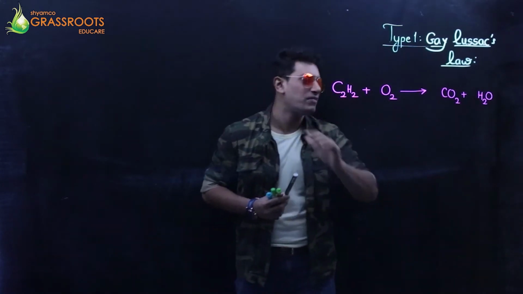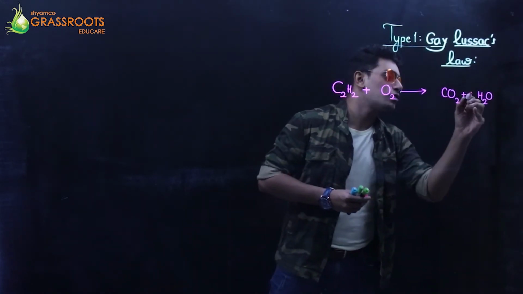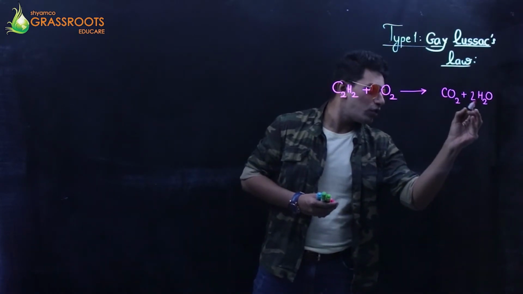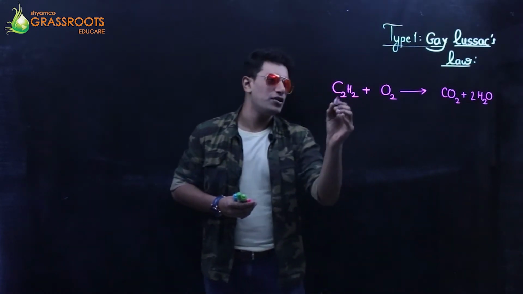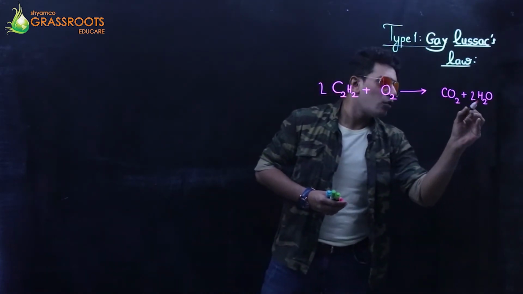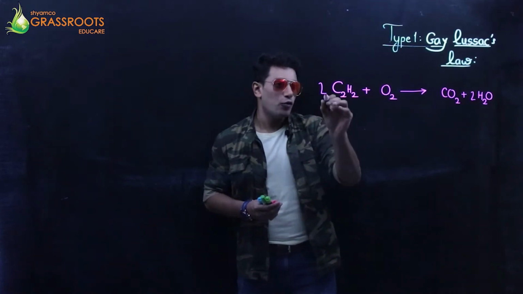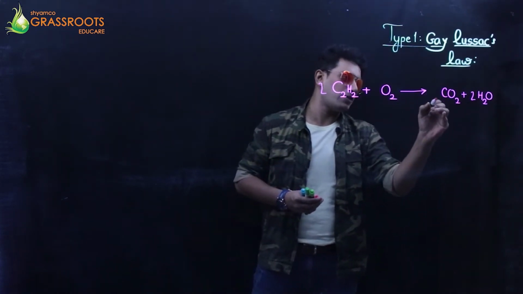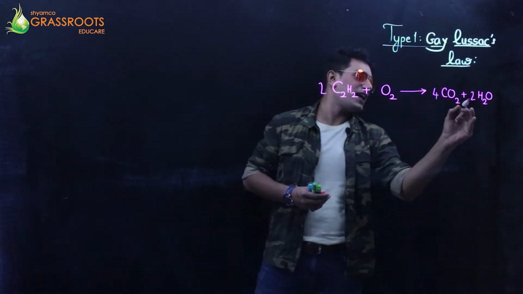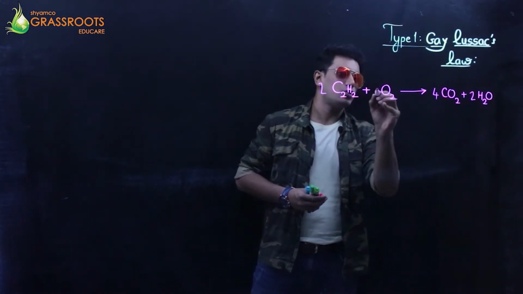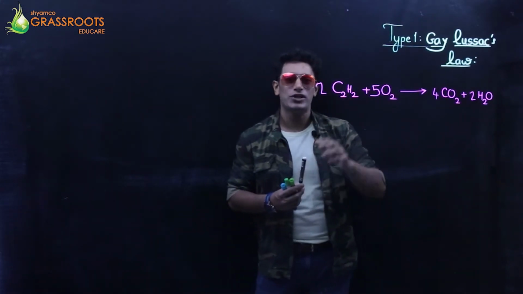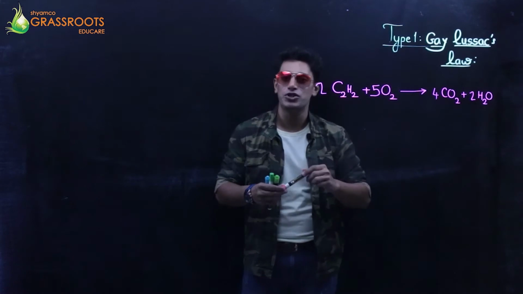It's an odd number. I don't like odd numbers. Make a 2 out here. Now, 4 hydrogens. To make a 4, you can keep a 2 out here. Fine. Till now, hydrogen is balanced. For carbon, you can make a 4 out here. And oxygen is 8 and 2, 10. To make a 10 out here, we can put a 5. So we have 2 C2H2 plus 5 O2 gives 4 CO2 plus 2 H2O.